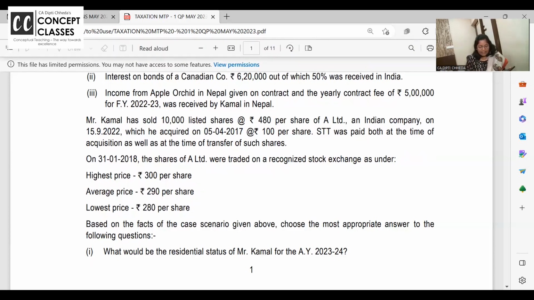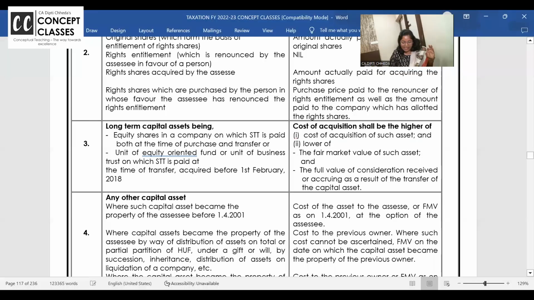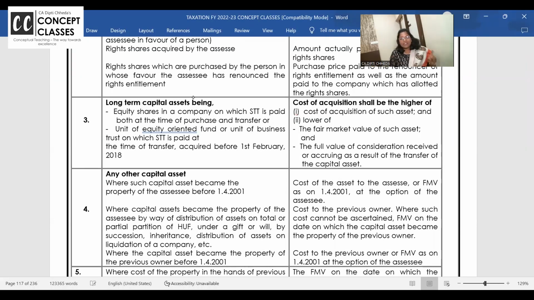All right. I think I need to show you the material for this. Just a second. Just a minute. As I said, I will share the screen. Take your time. Look at the screen. This is our capital gain booster notes. Yes. If the equity shares are listed, security transaction tax is not allowed as expense, even in case of purchase, even in case of sale. I hope that is clear.